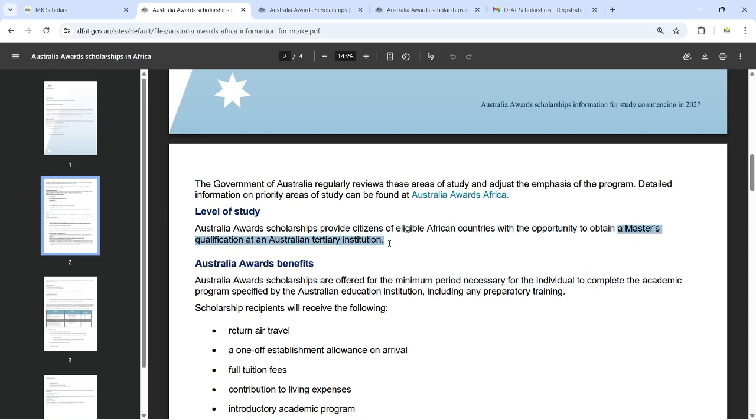If you're from Africa, any country that you come from, please, you are only eligible for the master's qualification. The only way you are eligible for undergraduate is when you do not come from an African country. Some countries from Asia are eligible for undergraduate, but those who come from Africa, please, you are only eligible to apply for the master's qualification.